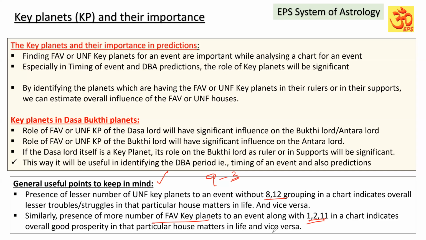Based on that alone we cannot decide, but by looking at all 9 planets individually, their self-signification strength by way of key planets, we can identify whether the chart has favorable strength for the event or whether unfavorable strength is more for the particular event. I hope you would have understood.